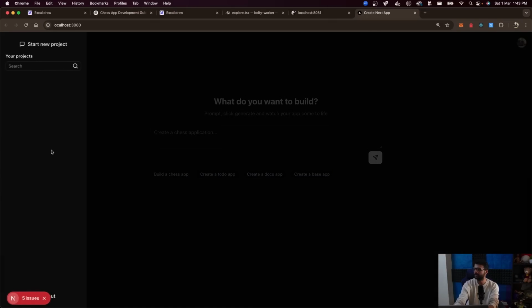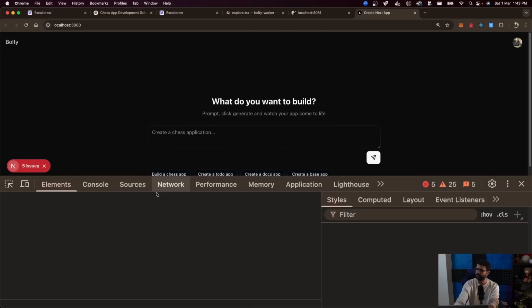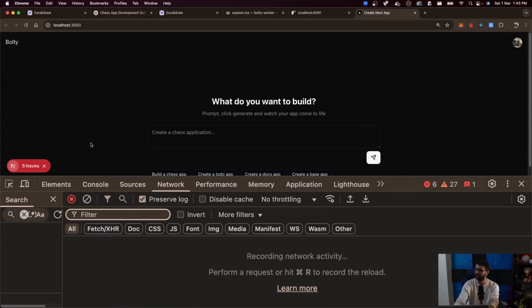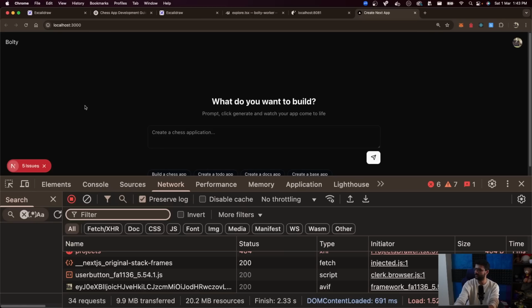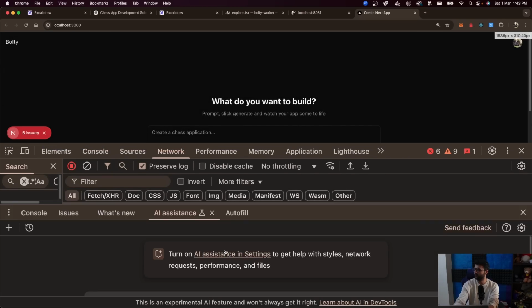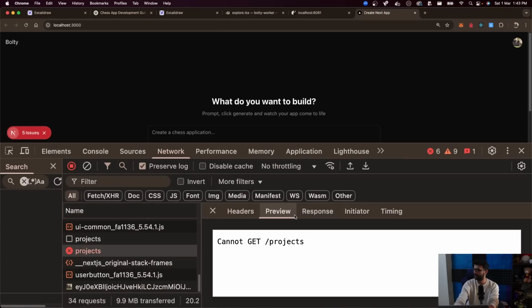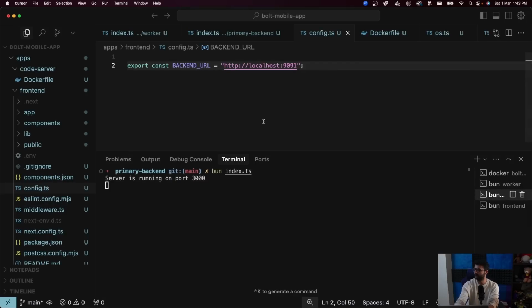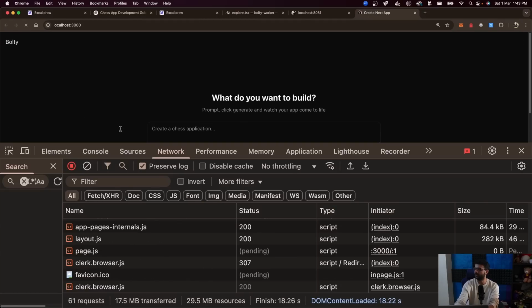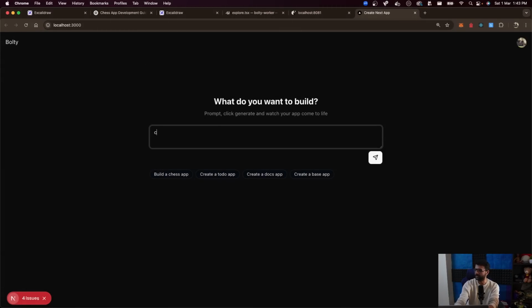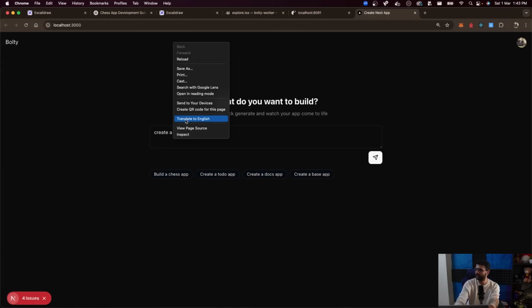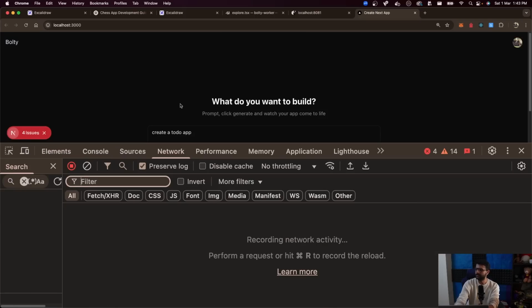I don't see any existing projects. Why? Is there anything in the primary backend logs? Nothing right there. Projects returns a 404. Cannot GET /projects. 9090, my bad, wrong endpoint, 9090, refresh. Yeah, I can see my existing projects on the left, and I can create a new project, create a to-do app. What this will do is it will for now just create a project in the database.